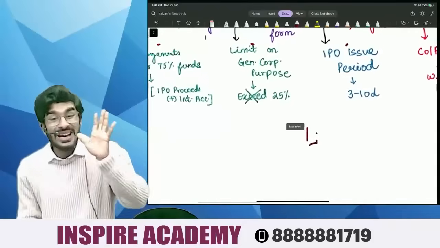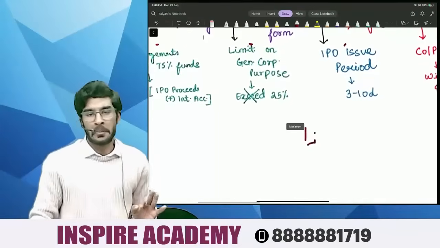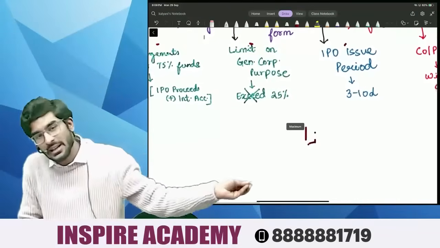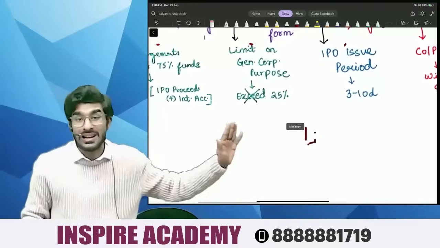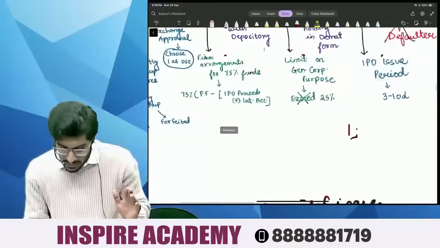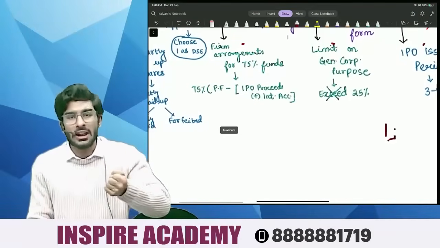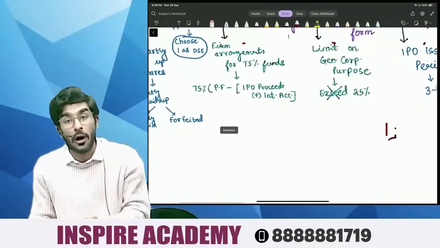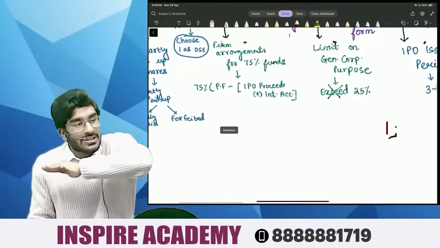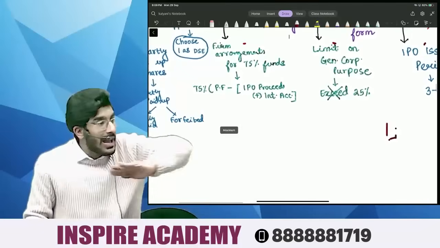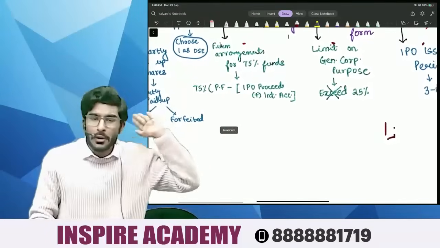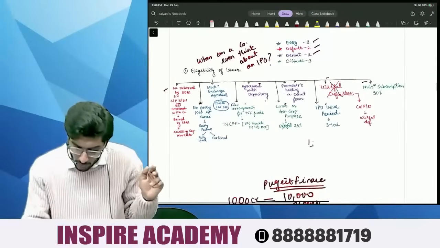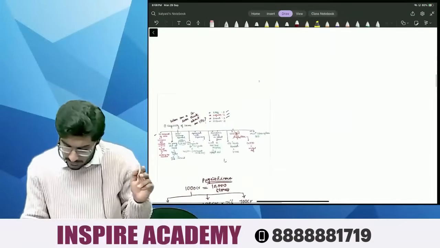Next is the limit on general corporate purpose. We know it should not exceed 25%. And next, firm arrangement of 75% of project finance, excluding internal accruals and excluding IPO proceeds. That's it, we are done with this topic.